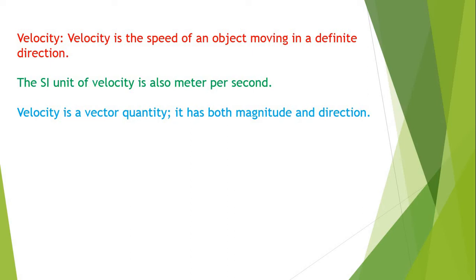From this concept you should remember that velocity can be zero, velocity can be positive, and more importantly velocity can be negative also. Velocity can be differentiated into two parts, initial and final.